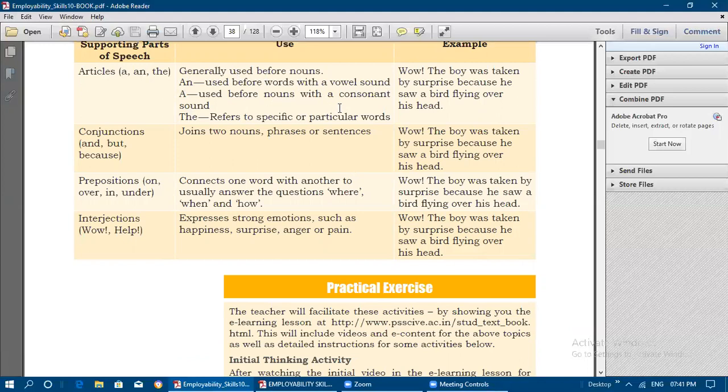The refers to specific or particular words, like the Everest mountain. Example: Wow, the boy was taken by surprise because he saw a bird flying over his head. The boy, saw a bird, like that.